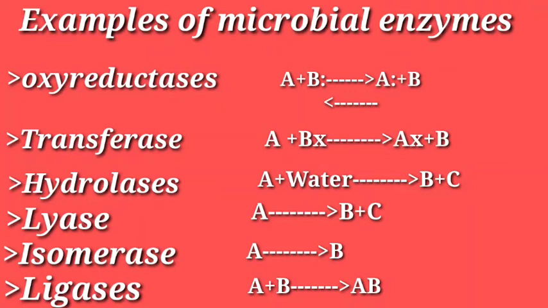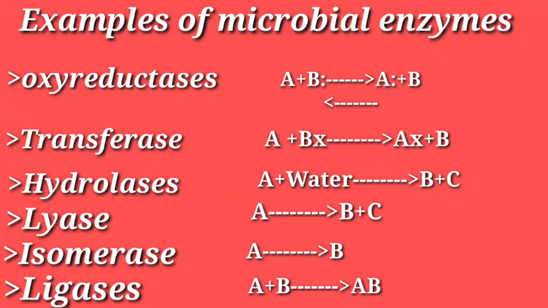Next, lyase. Here one compound or one substance is there. Because of the enzyme's action, it gets converted into B plus C. Next one is the isomerase enzyme. Here the substance gets converted into a totally new one which has the same chemical composition but the physical appearance may be different. Next, the last one is the ligases. Here in ligases, A plus B gets converted into AB. It means the two substances get combined. It is a sort of combination, and they produce one single substance with the help of this microbial enzyme.